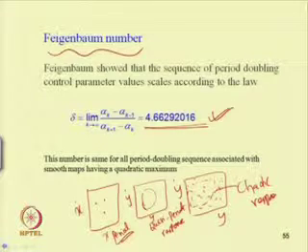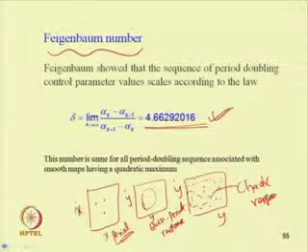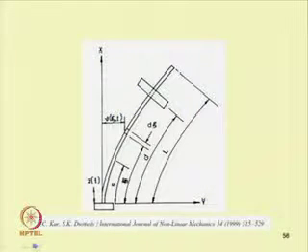Similarly, one can find the other different routes, that is the torus doubling route to chaos, the torus breakdown route to chaos, and also different crises. So, through one example now we will study the bifurcation of fixed point, periodic, quasi periodic and chaotic response, and we will conclude this module.